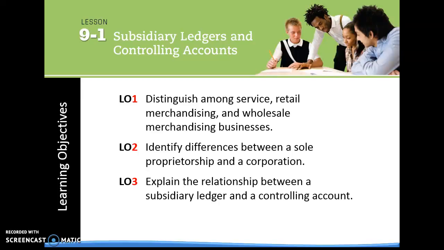In Chapter 9, we are going to do the daily transactions of a merchandising business when purchasing merchandise for cash and on account. We're going to post to the general ledger and accounts payable subsidiary ledgers that help the business update their account balances. So the first section in Chapter 9 is the subsidiary ledgers and controlling accounts.